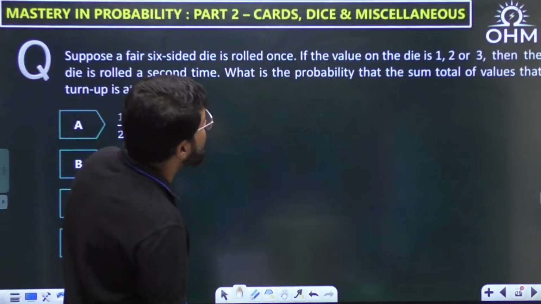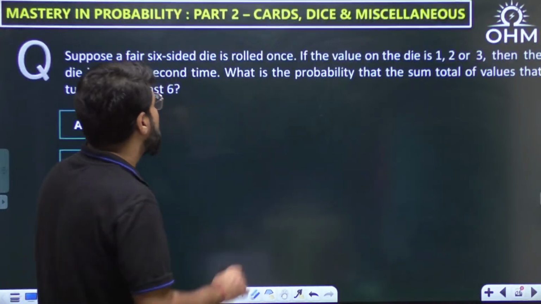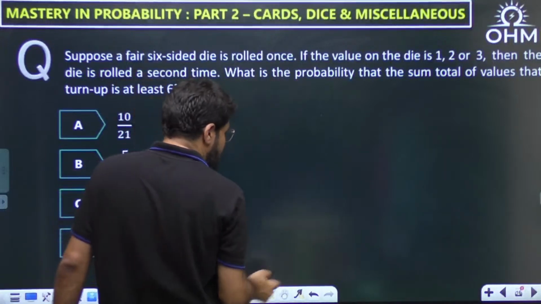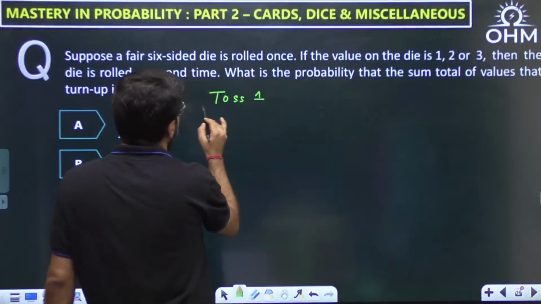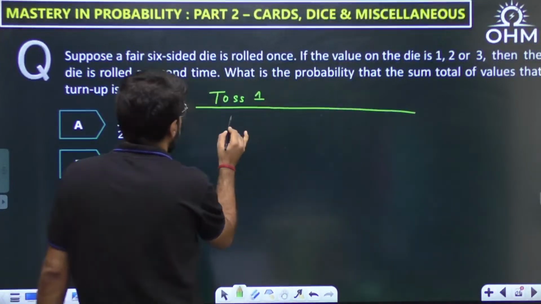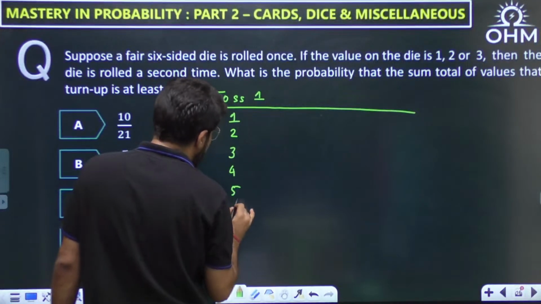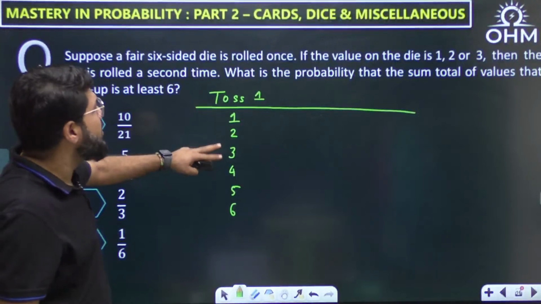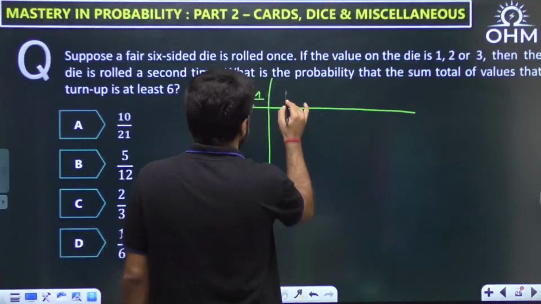What is the probability that the sum total of the values that turn up is at least 6? Now it is rolled once initially, so let us talk about toss number 1 separately. What are the possible outcomes on toss number 1? 1, 2, 3, 4, 5, 6. Anything can happen on toss number 1. But if the value is 1, 2, 3, then it is rolled for the second time.